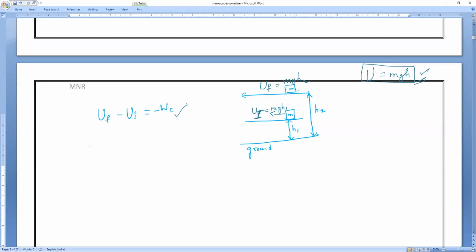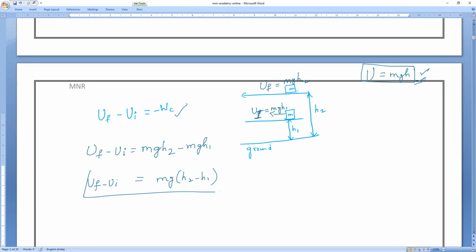So what will happen? Uf minus Ui, which is equal to, as we know, work done. Substitute it: mgh2, final, minus initial, mgh1, which is equal to mg common, (h2 minus h1). So this is equal to the work done by what forces? Conservative forces. But observe very carefully.